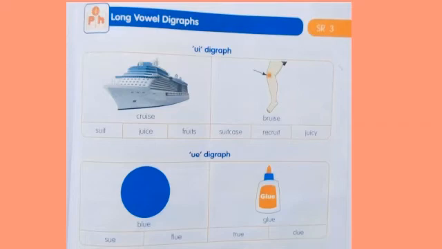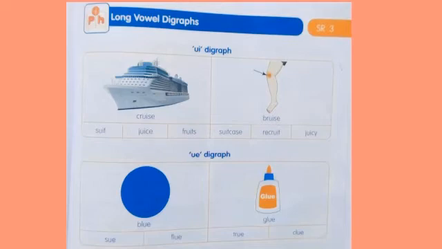Next page, page number 77. Here they give the long vowel digraphs. UI digraph. UI makes the sound U, as in cruise, bruise, suit, juice, fruits, suitcase, recruit, juicy.